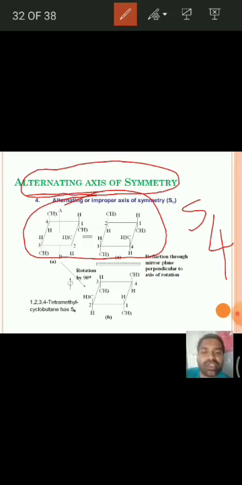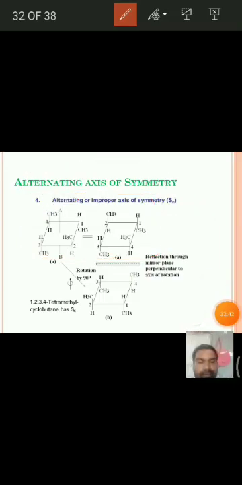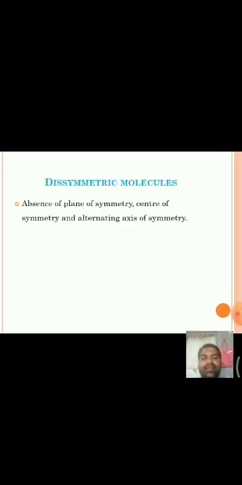I think you have understood about alternating axis of symmetry. This is a symmetry in which rotation followed by reflection is carried out in order to get an identical molecule. This is about alternating axis of symmetry. I think it is clear.